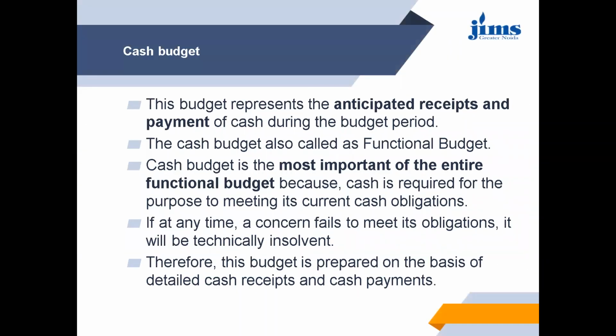Next is cash budget. Cash budget represents the anticipated receipts and payments of cash during the budget period. So cash budget is also a functional budget. It is the most important of the entire functional budgets because cash is required for meeting current cash obligations. If at any time a company fails to meet its obligations, it will be technically insolvent. So this budget is prepared on the basis of detailed cash receipts and cash payments.